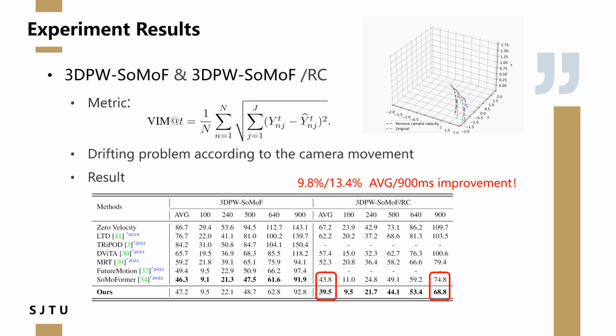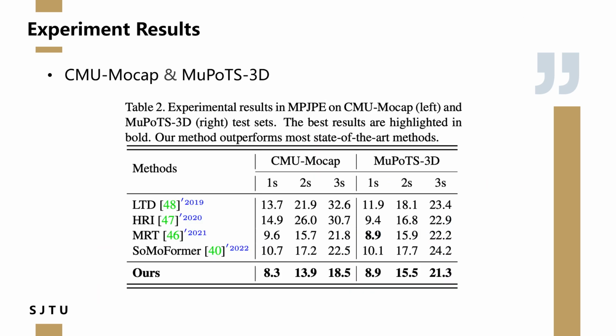Now let's move to the experiment part. We found that the original 3DPW dataset has a serious shifting problem, as shown here. And we thus get a clean version and name it 3DPW-SoMoF/RC. Here is the result. We can see that our method outperforms most previous methods. We also test our method on the CMU-Mocap and MuPoTS-3D datasets. These results demonstrate the powerful prediction ability and the strong generalization ability of our model.